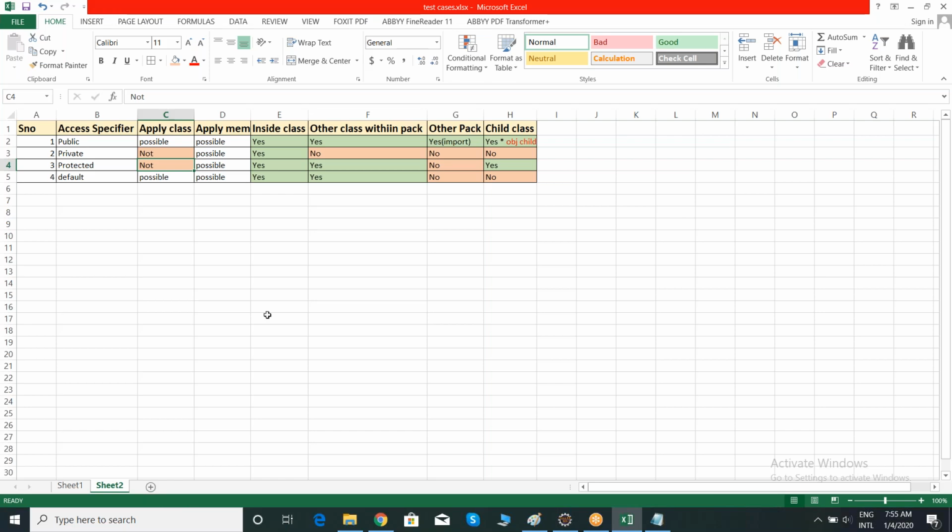Just practice by applying different access specifiers in the same class, a different class, another package, a child class in the same package, and a child class in another package, so that you can differentiate where your properties are visible and where you can create an object for your class.